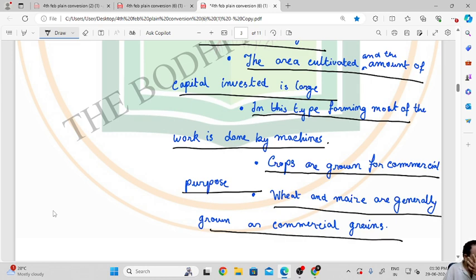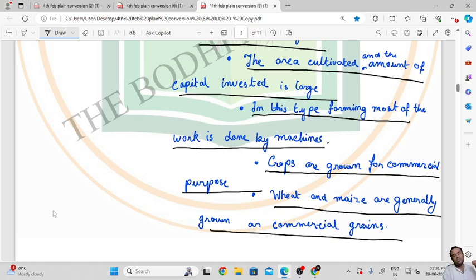So the features of commercial farming: the area is big, capital invested is large, work is mostly done by machines, it is done only for commercial purposes, and wheat and maize are generally grown.